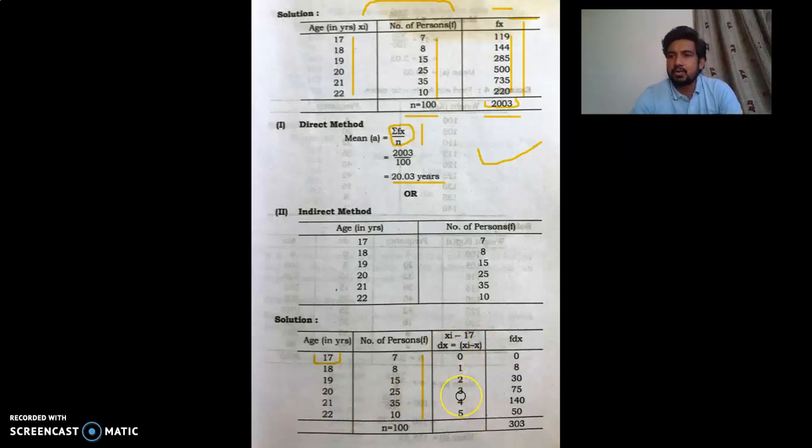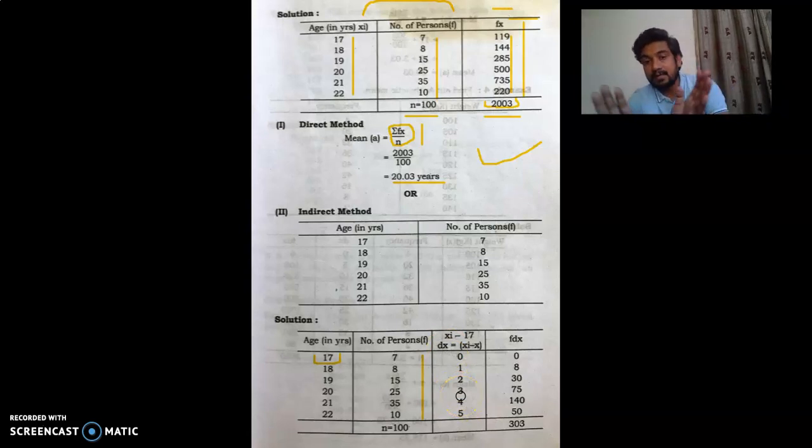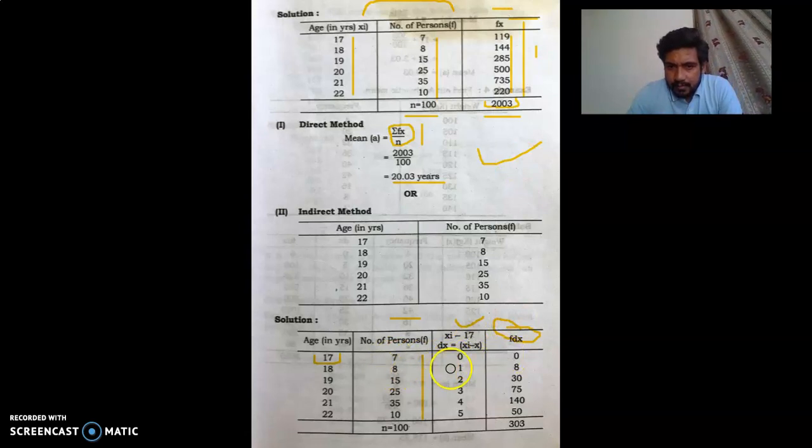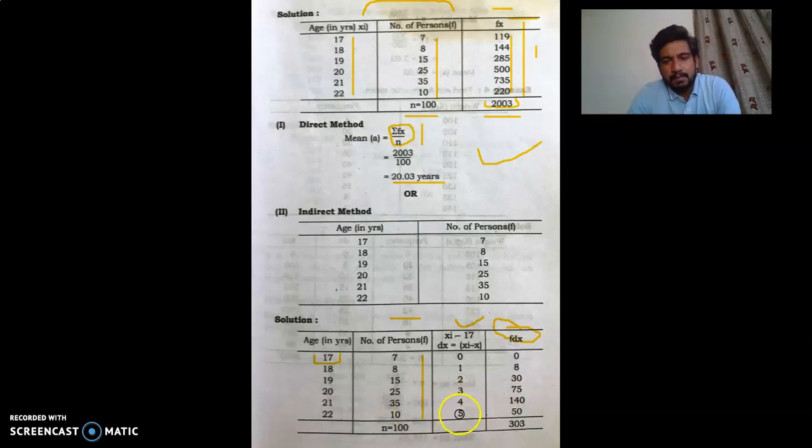Now this is our dx column, but we don't need only dx, we need f dx and then summation f dx. So this is your dx column, this is your frequency column. F multiplied by dx gives you f dx. So 7 multiplied by 0 is 0, 8 multiplied by 1 is 8, 15 multiplied by 2 is 30, 25 multiplied by 3 is 75, 35 multiplied by 4 is 140, 10 multiplied by 5 is 50.